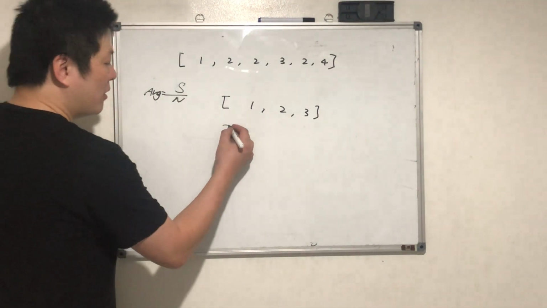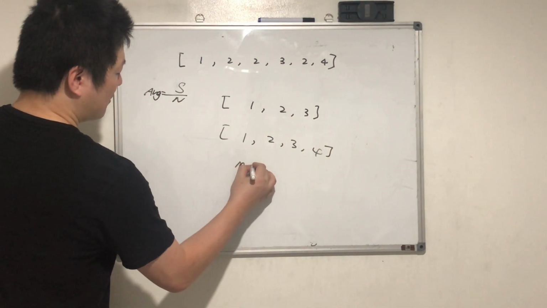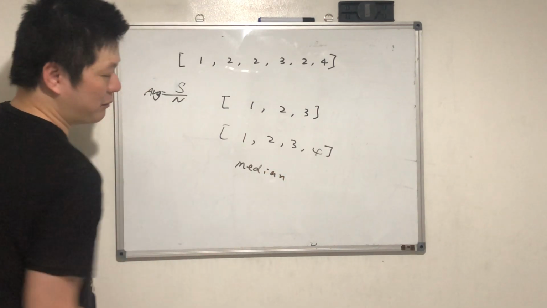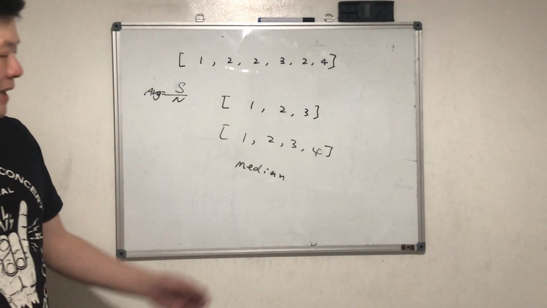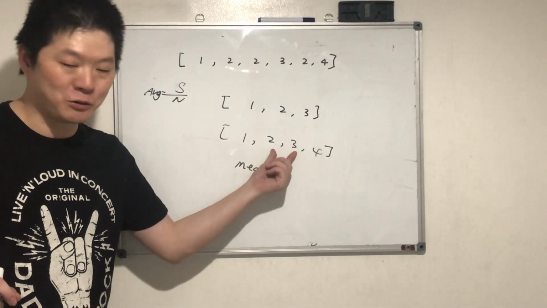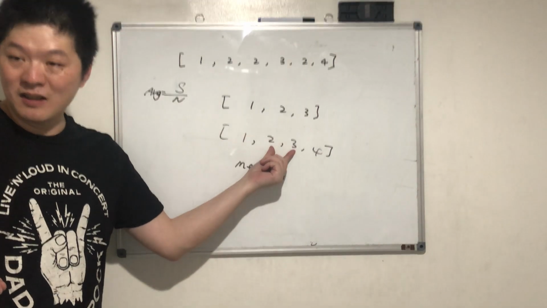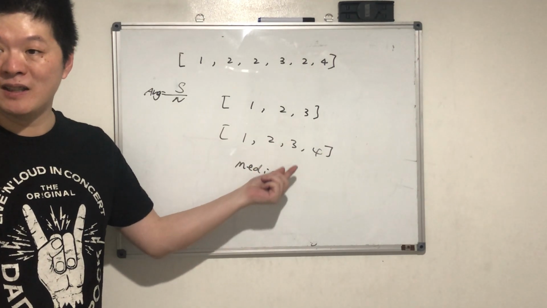How about 1, 2, 3, 4? What's the median? Do you still remember? You pick from the sorted numbers. You pick the middle two, since it's an even count. You add them together and divide by 2, which is 2.5. That's the median. Got it?